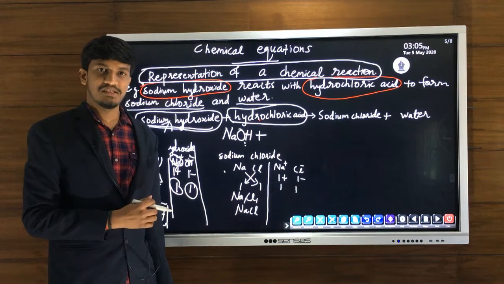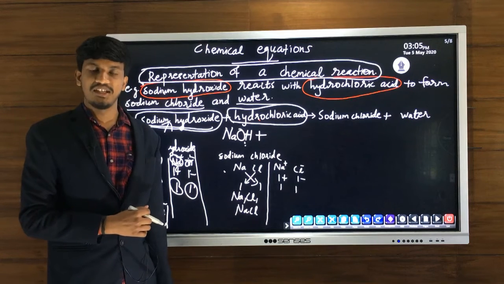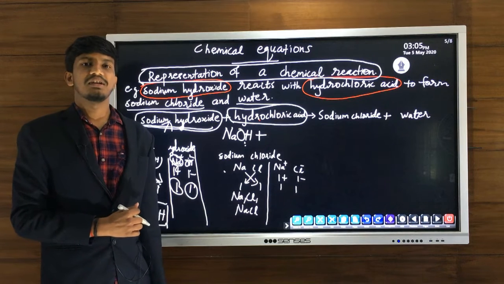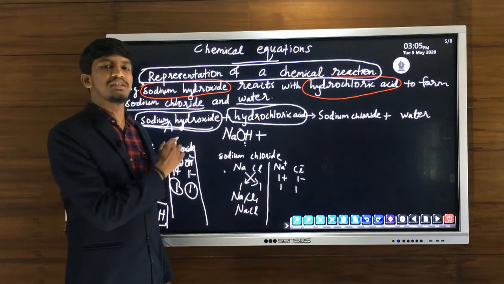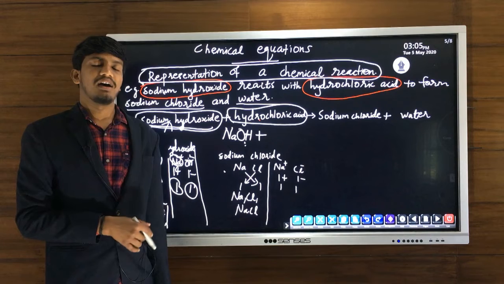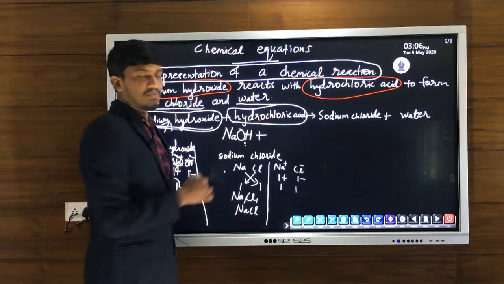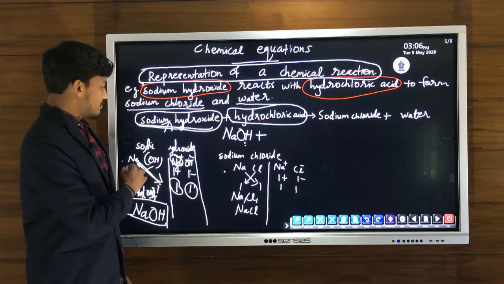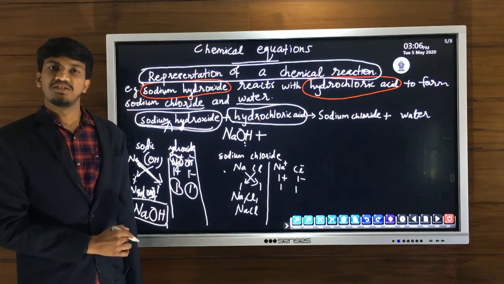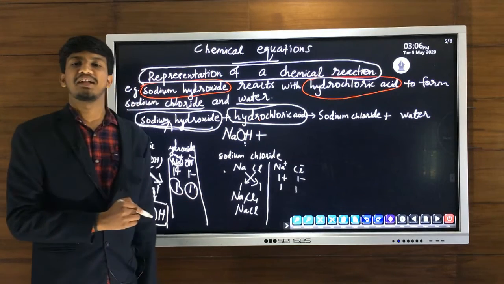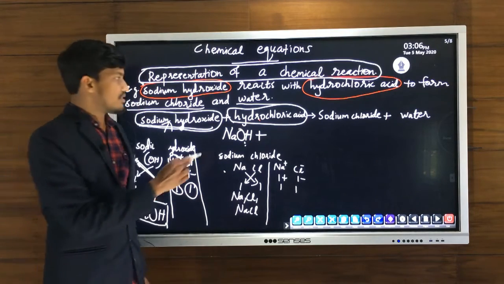Like hydrochloric acid, we have written ammonia NH3, nitric acid HNO3, sulfuric acid H2SO4, carbon dioxide CO2. So all these are covalent compounds, not ionic compounds. So their formula is not possible to find out using this method. So you have to learn some important covalent compounds and their chemical formula.